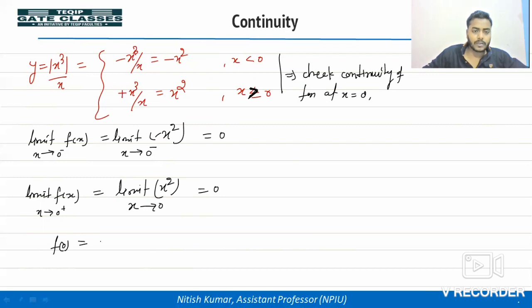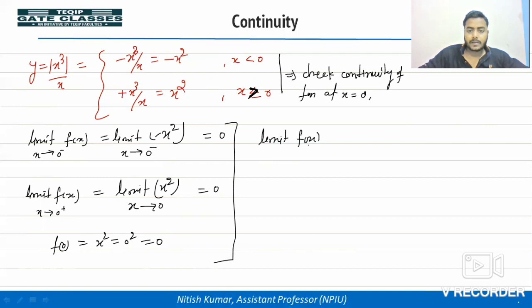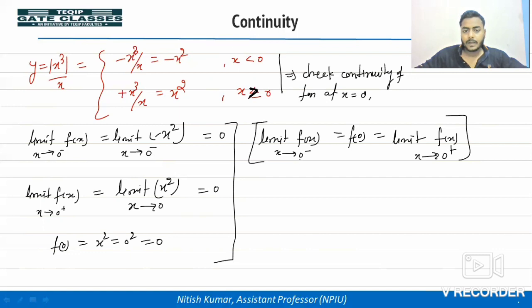Functional value at x is equal to 0 is x square, 0 square, 0. So we are getting the condition: limit of f(x) when x tends to 0 minus is equal to the functional value at x is equal to 0, equal to limit of f(x) when x tends to 0 plus. It means the given function is continuous at x is equal to 0, right?